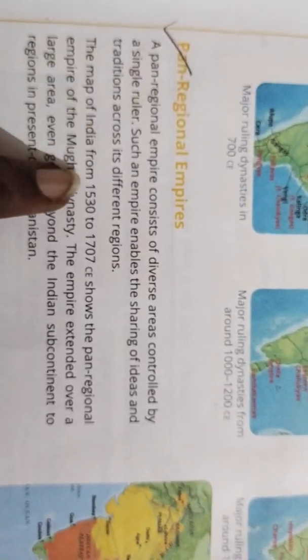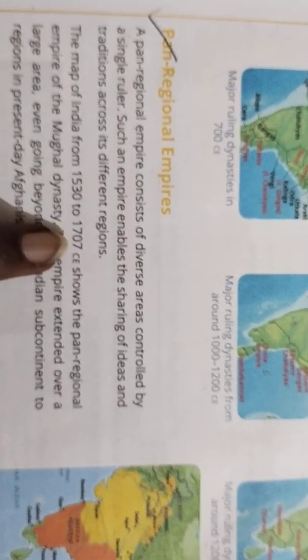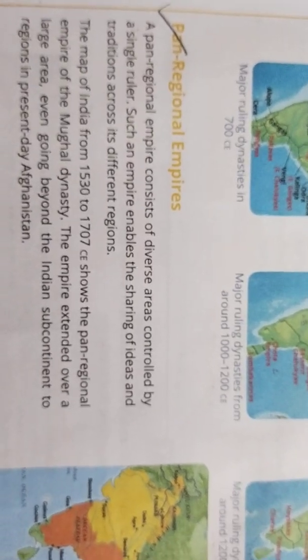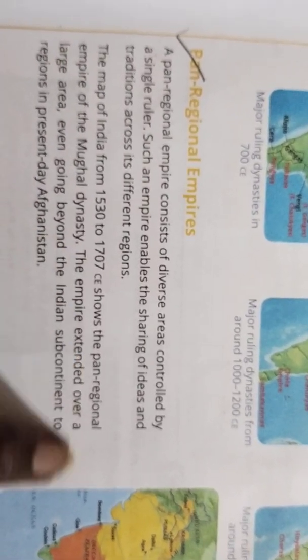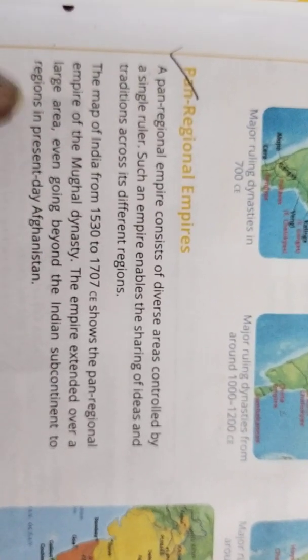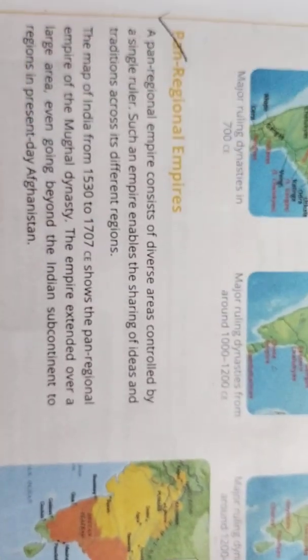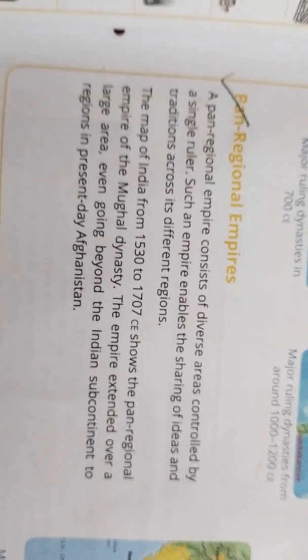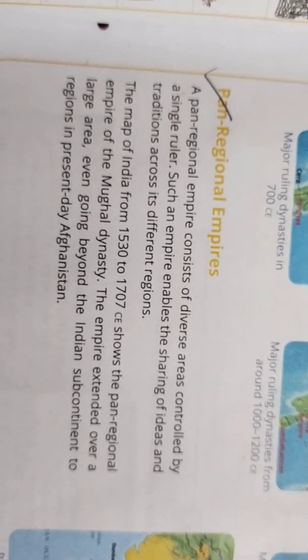A map of India from 1530 to 1707 CE shows the pan-regional empire of the Mughal dynasty. Here the empire extended over a large area, even going beyond the Indian subcontinent to regions in present-day Afghanistan. As I told you, there will be so many small rulers around the place. One great king gets the ideas from all the small rulers, and he rules the whole kingdom. Did you get me? This is known as the pan-regional empire.